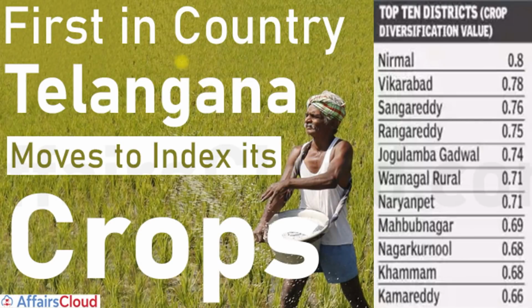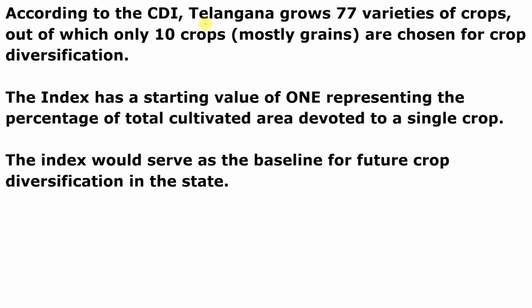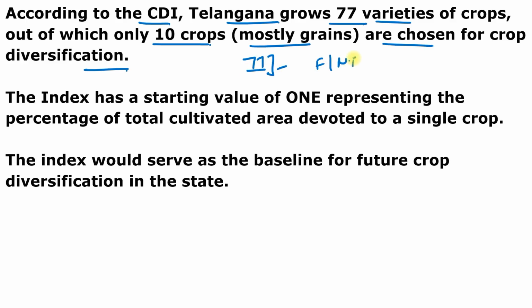And you can also see this image: First in country, Telangana moves to index its crop diversification. According to this crop diversification index, Telangana grows 77 varieties of crops, and out of these 77, only 10 crops, mostly grains, are chosen for crop diversification. All the areas under these 77 different crops, which include food, non-food, cash crops, as well as the areas under floriculture practices, have been considered to calculate the index.